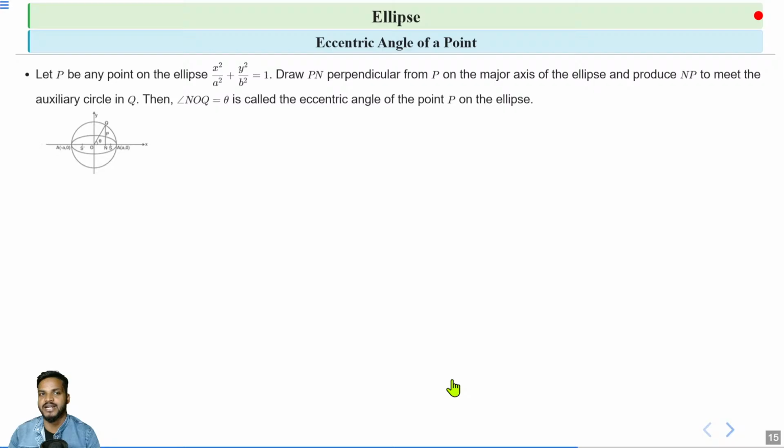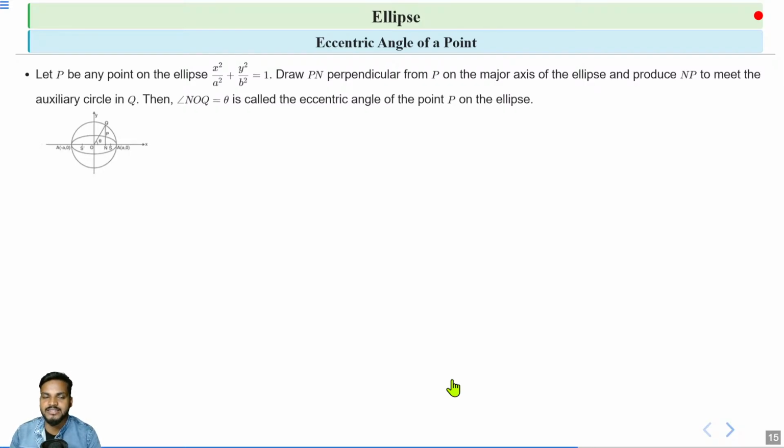So we have the ellipse x²/a² + y²/b² = 1. Then we draw a circle taking the major axis as diameter, and we get the auxiliary circle. Now, to find the eccentric angle for a point P that lies on the ellipse, first we draw a perpendicular PN to the major axis, and then we produce NP to meet the auxiliary circle at the point Q. Then we get the angle NOQ, and that angle is the eccentric angle of the point P on the ellipse.